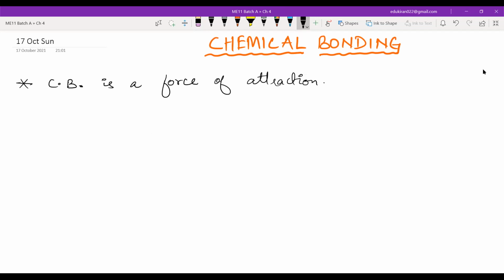Now, chemical bonding is a force of attraction. This is a simple thing that you should always remember. If somebody asks what is a chemical bond, you will write it is a force of attraction. Then you can also explain it further. How is a chemical bond formed? Please write with me.